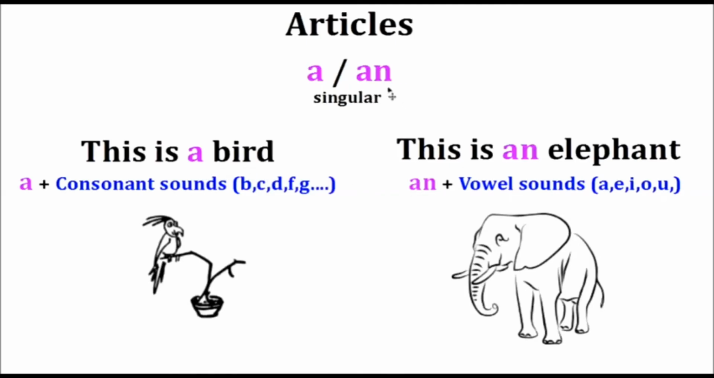An is singular. An is for vowel sounds: a, e, i, o, u. For example, this is an elephant. The vowel sound elephant, and the article an elephant. Very good.